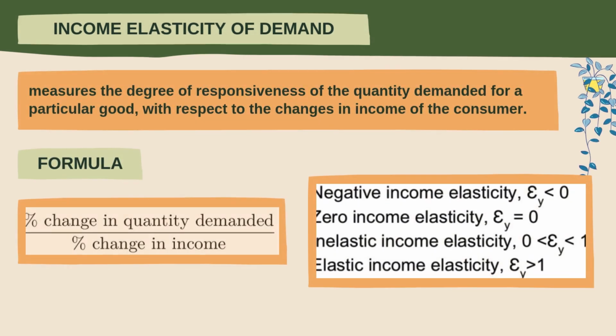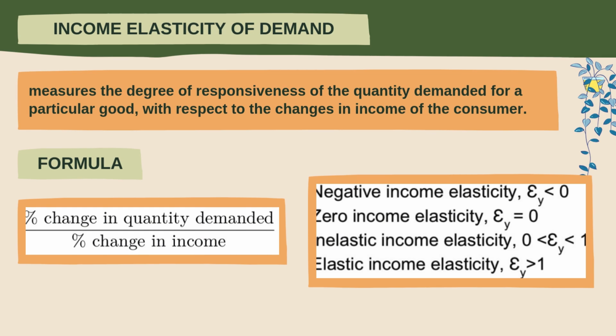Okay, now we will be looking at the concept of income elasticity of demand, also known as YED. This concept helps us to understand how the quantity of a good that people demand changes when their income changes. In other words, it measures how sensitive consumers are to income changes when it comes to buying a certain product. Here is the formula that we use in income elasticity of demand: percentage change in quantity demanded divided by percentage change in income. Depending on the result, we classify the good based on its elasticity.